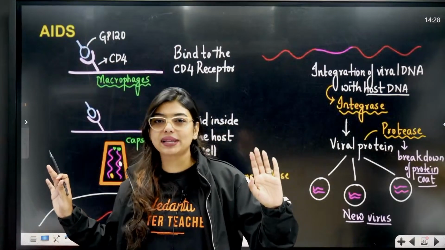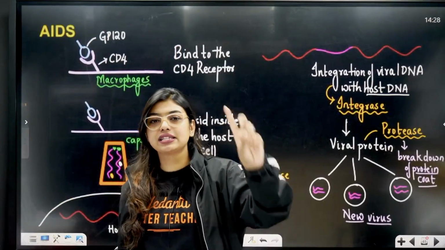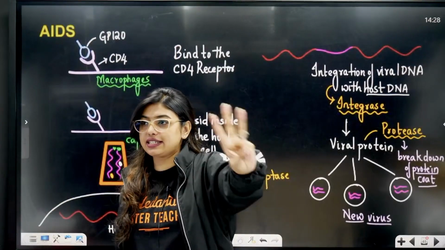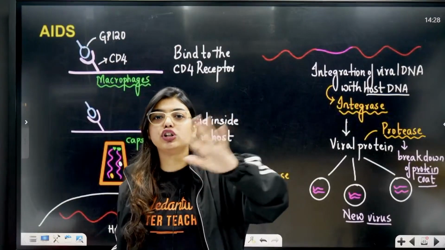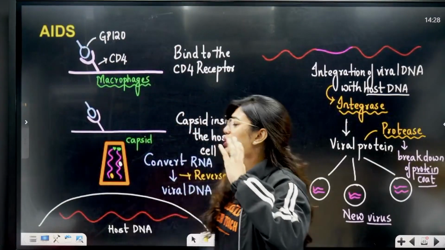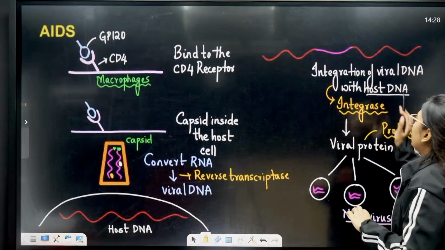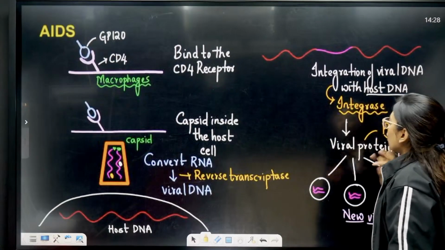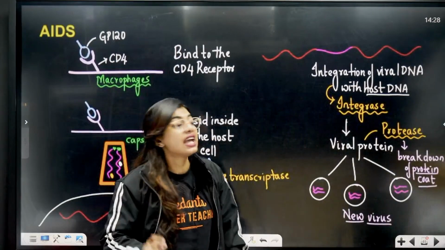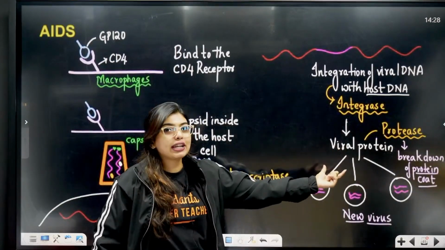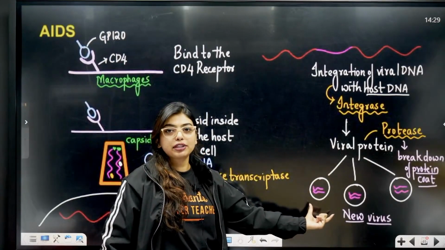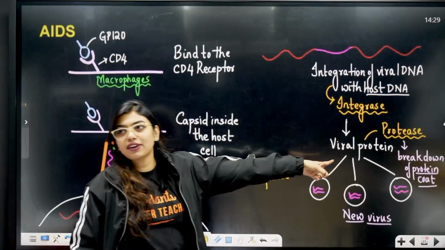I have everything for myself. I have reverse transcriptase, I have protease, I have integrase. I have 3 enzymes in my body. I will do all the job. So it will convert to viral DNA. Integration of viral DNA with the host DNA happens with the help of integrase, and then it will start making viral proteins. Viral proteins will end up forming the new viruses. Their protease function will happen.